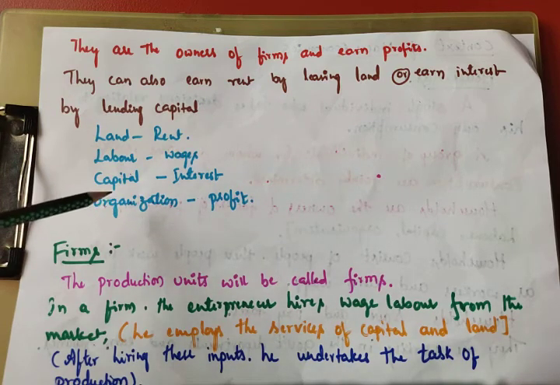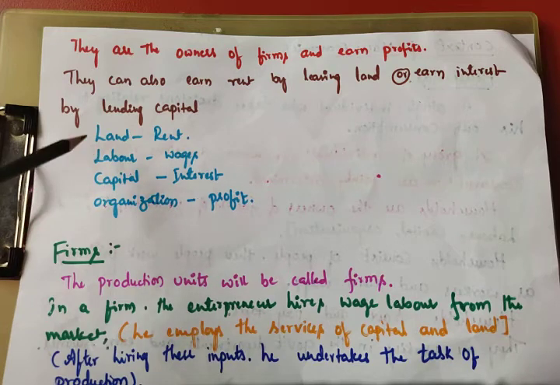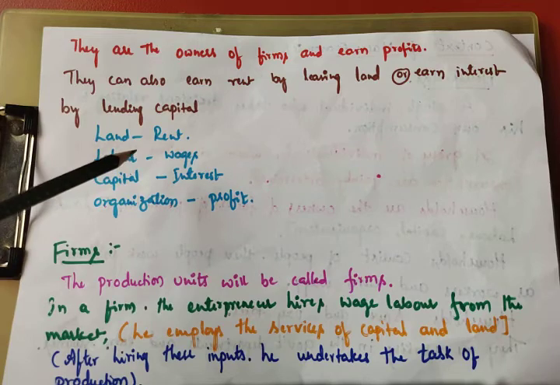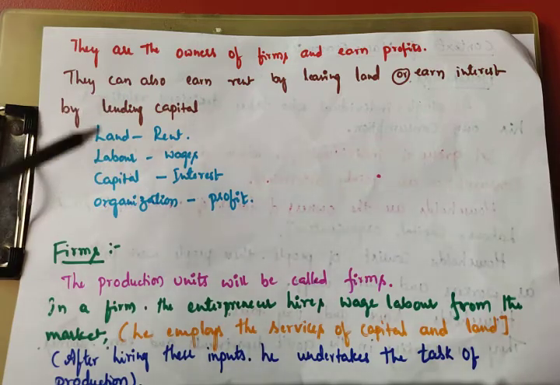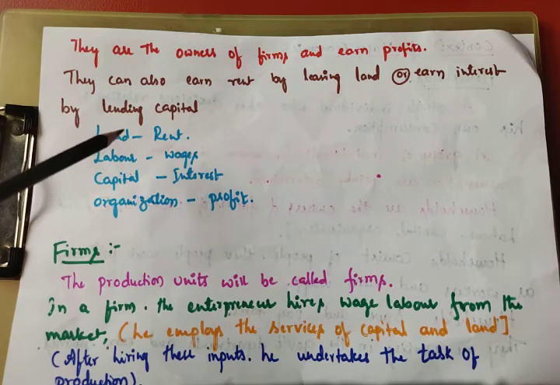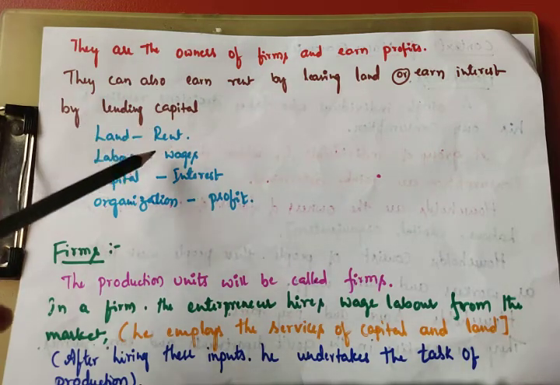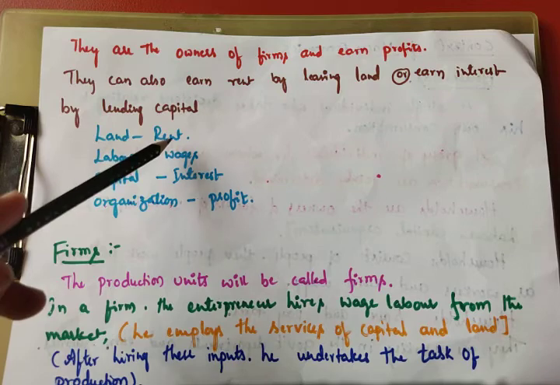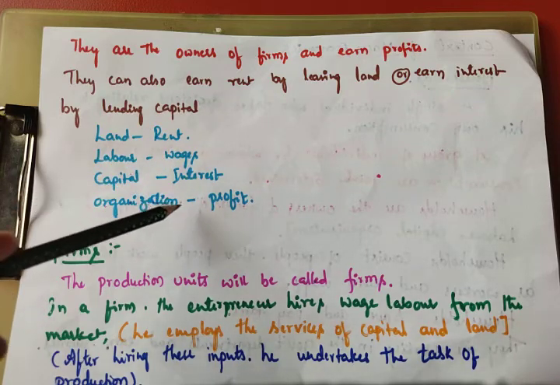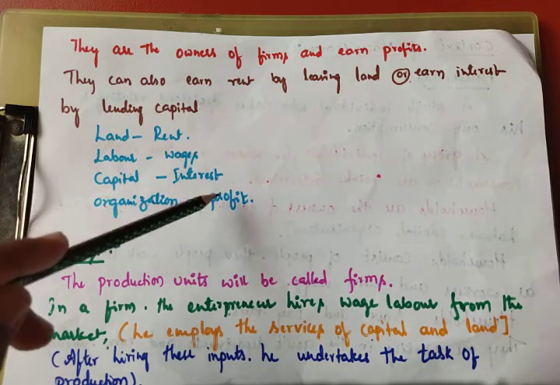And the one who has knowledge, technique, planning, he will combine all these three things, produce goods and services, and sell them in the market, and he will earn profit. Out of what he earns, he has to pay all these three. After distributing to these three, what remains is called profit.